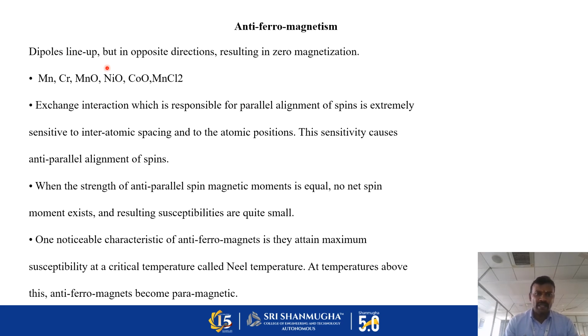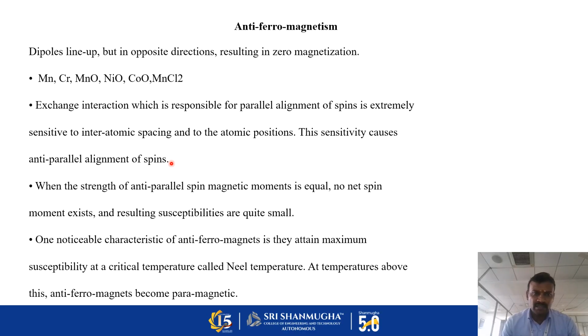Antiferromagnetism: dipoles line up but in opposite directions, resulting in zero magnetization. Magnesium, chromium, MnO, NiO and MnCl2 are examples of antiferromagnets. The exchange interaction, which is responsible for parallel alignment of spins, is extremely sensitive to interatomic spacing.